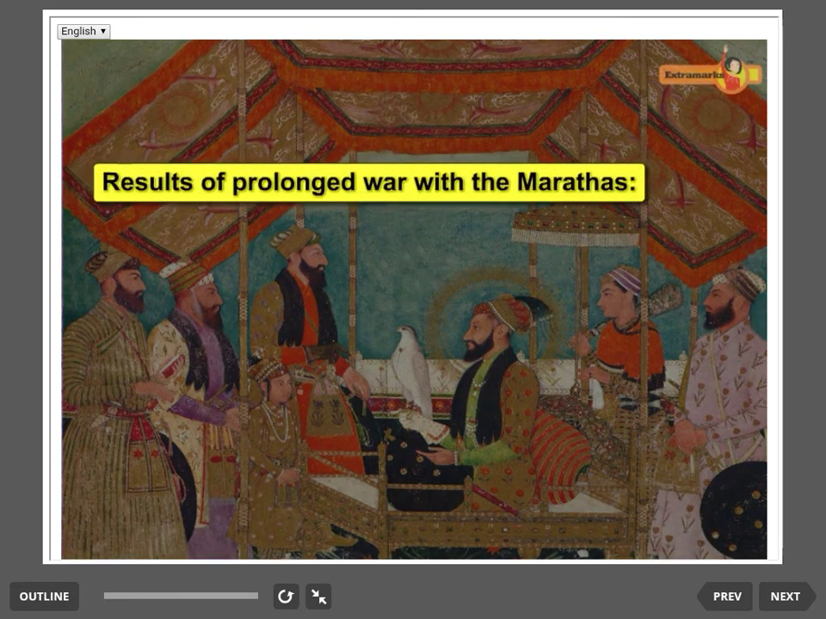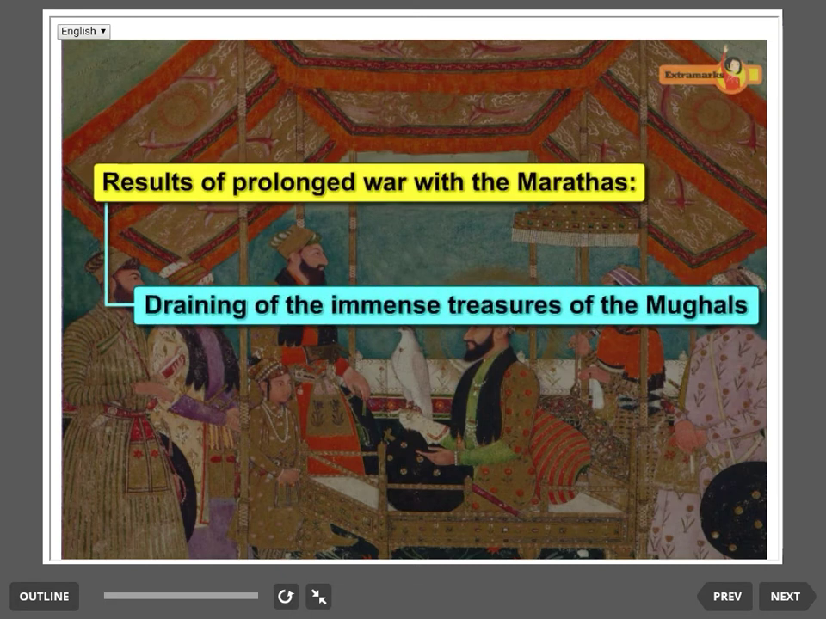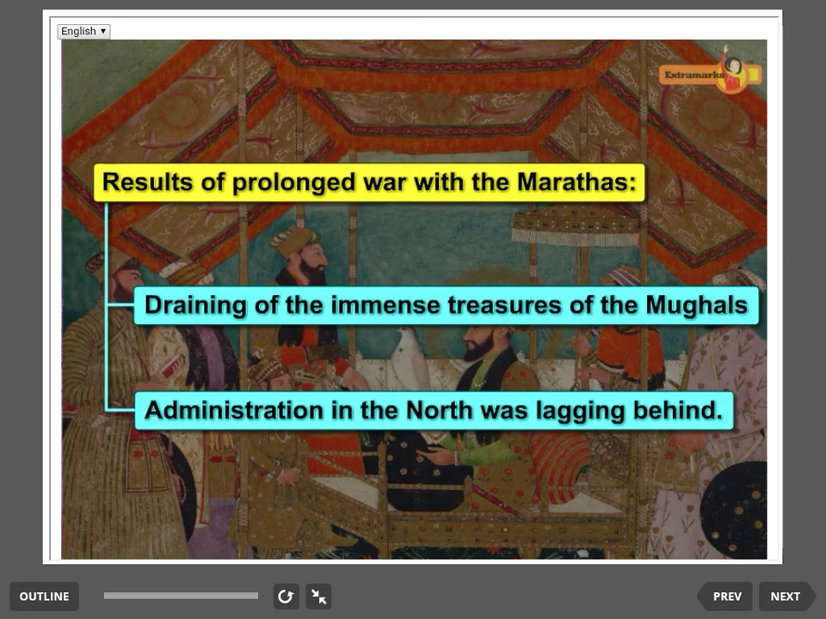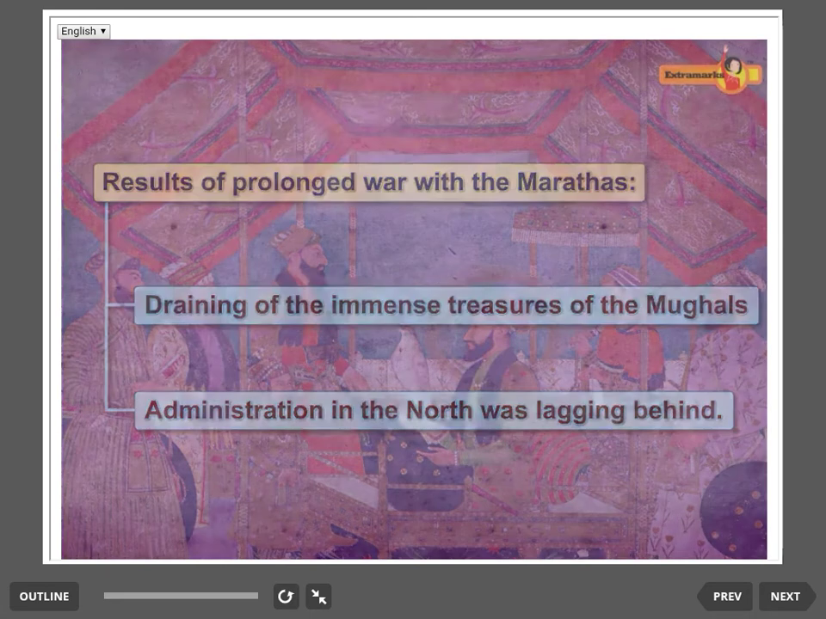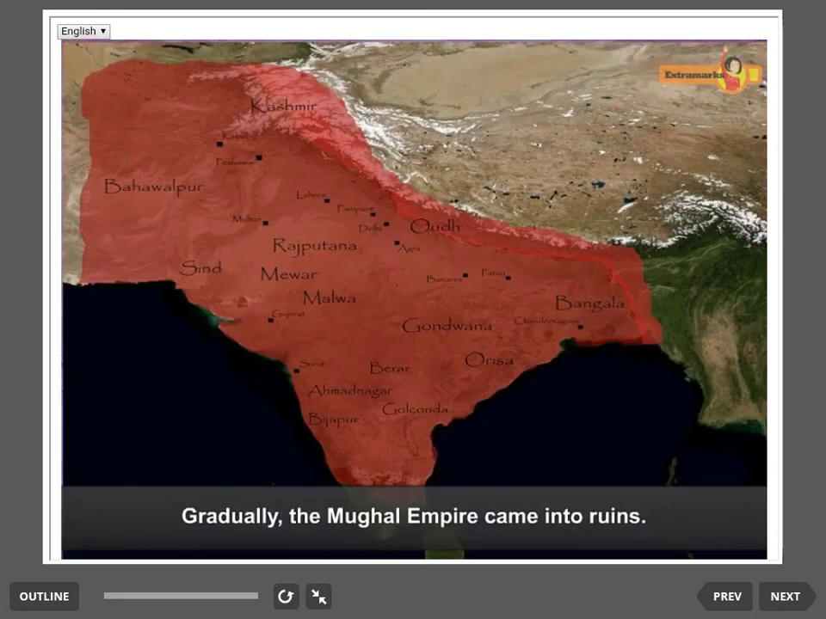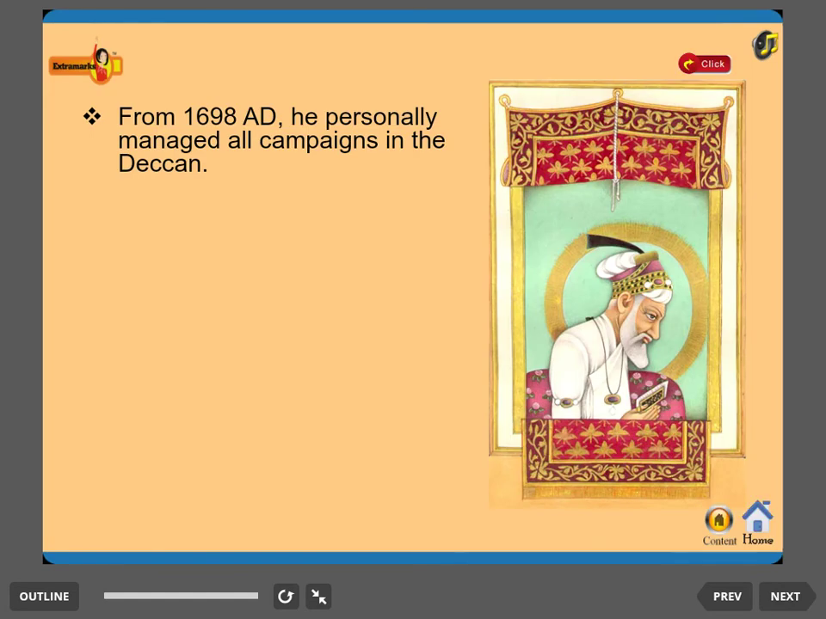Due to the prolonged struggle with the Marathas, the Mughal Empire faced economic crisis. The struggle had almost drained the immense treasures of the Mughals. In the north, due to long absence of Aurangzeb, the administration was lagging behind. There was corruption, disorder, and laws were not followed properly. Gradually, the Mughal Empire came into ruins. From 1698, he personally managed all campaigns in the Deccan.